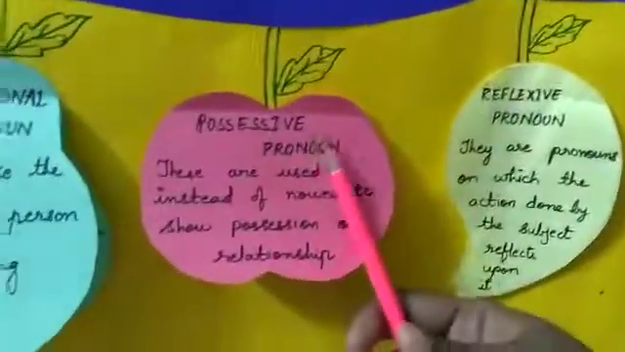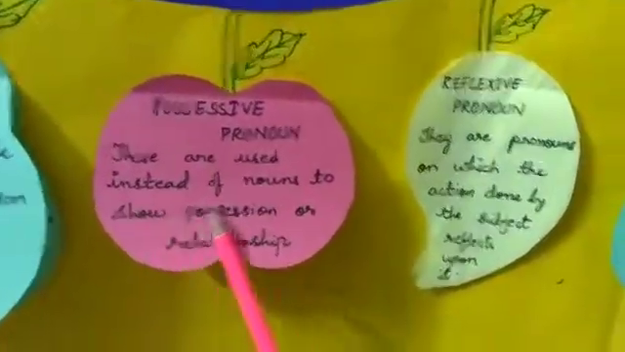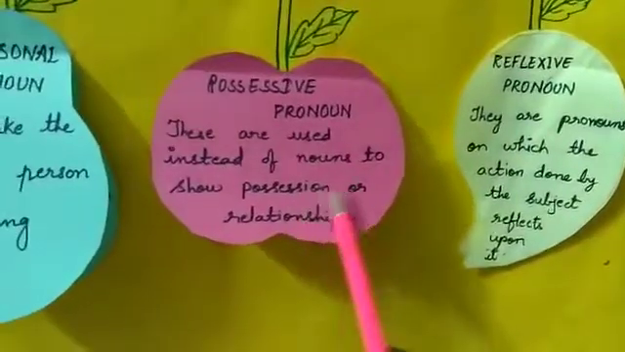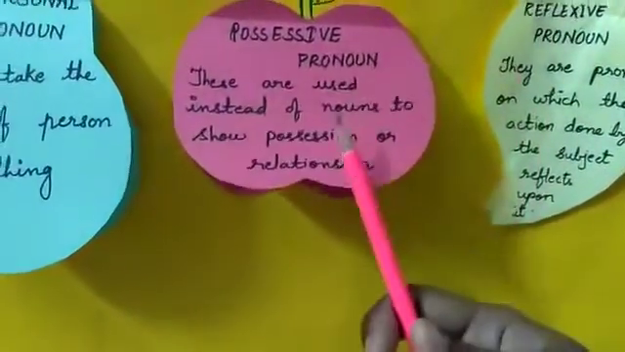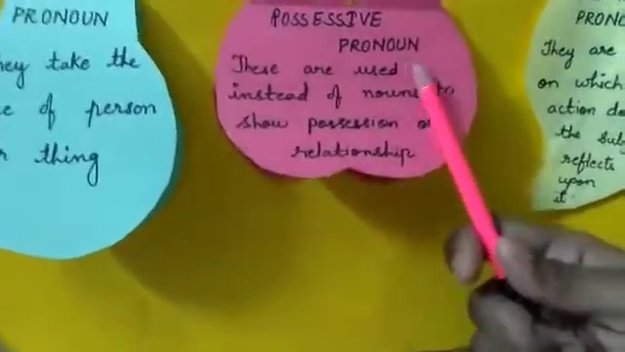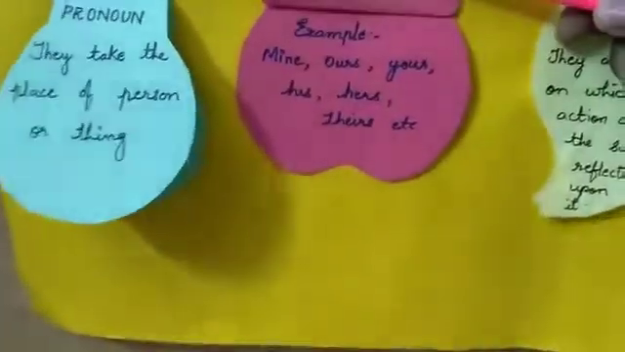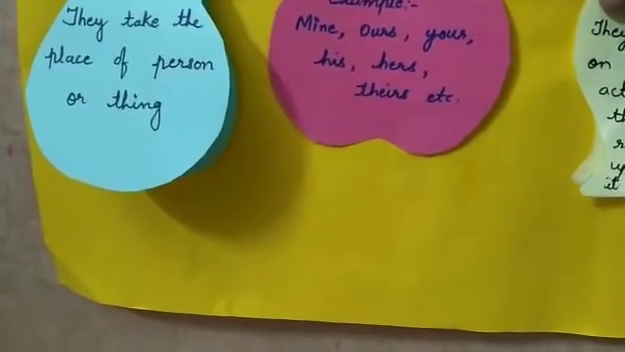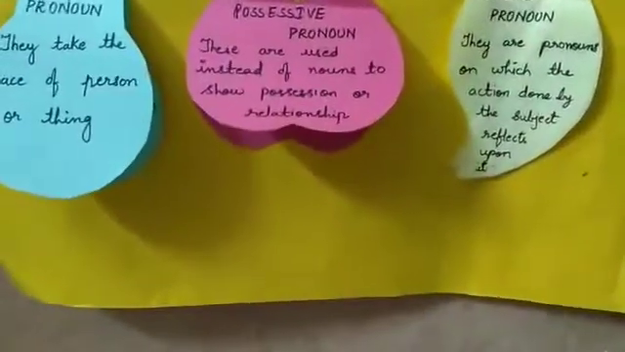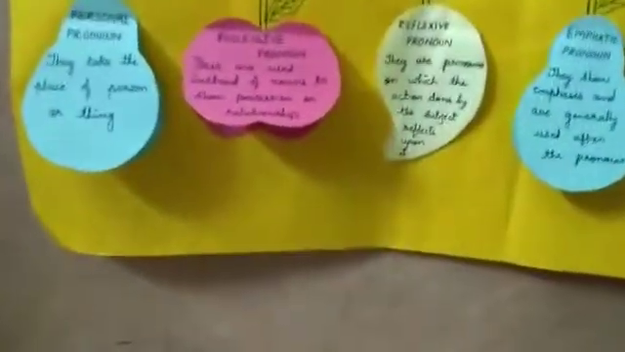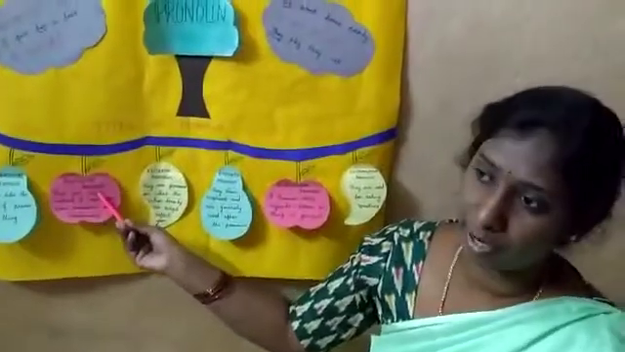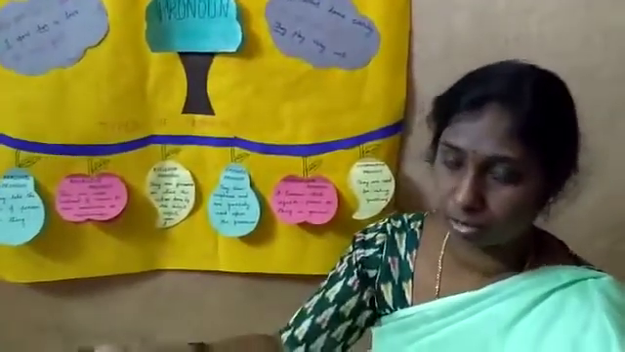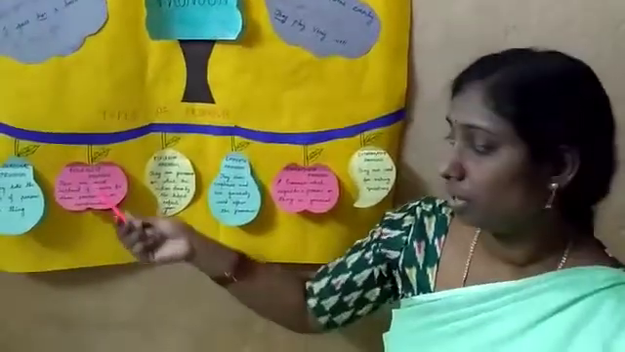Now possessive pronouns. These are used instead of nouns to show possession or relationship. Here possession is nothing but ownership, children. Examples: mine, ours, yours, his, hers, theirs, etc. All these are possessive pronouns. Example: this house is mine. Here mine is a possessive pronoun. This car belongs to theirs. Here theirs is a possessive pronoun.